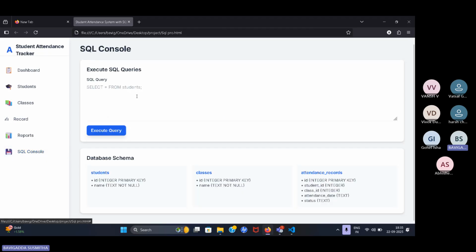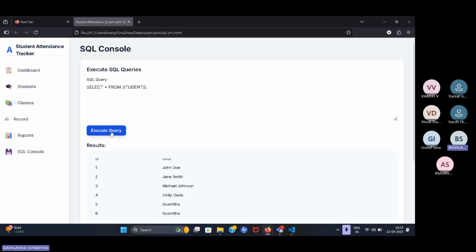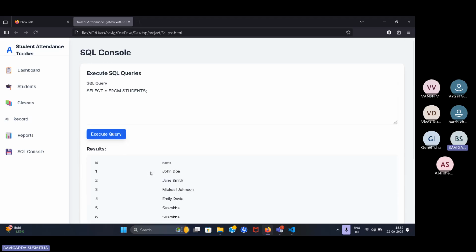This is the SQL console. We write a query in that and execute it. Select from students, the query I will write.